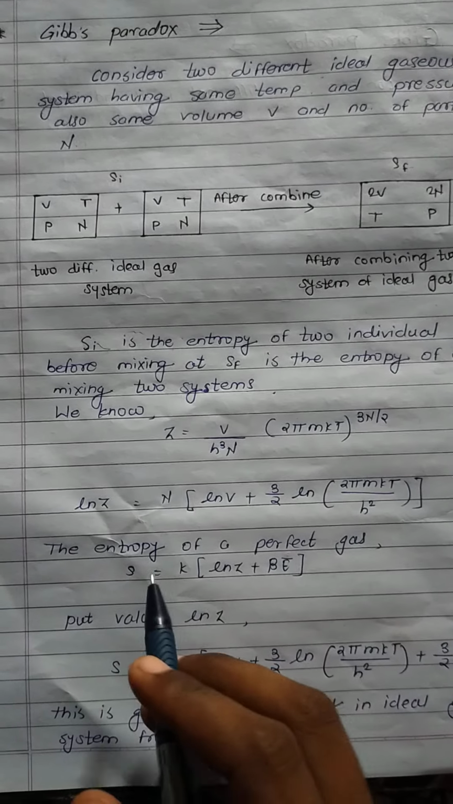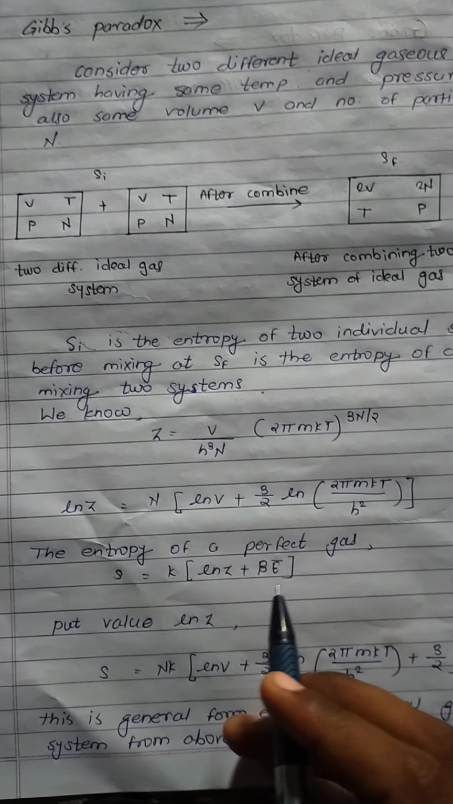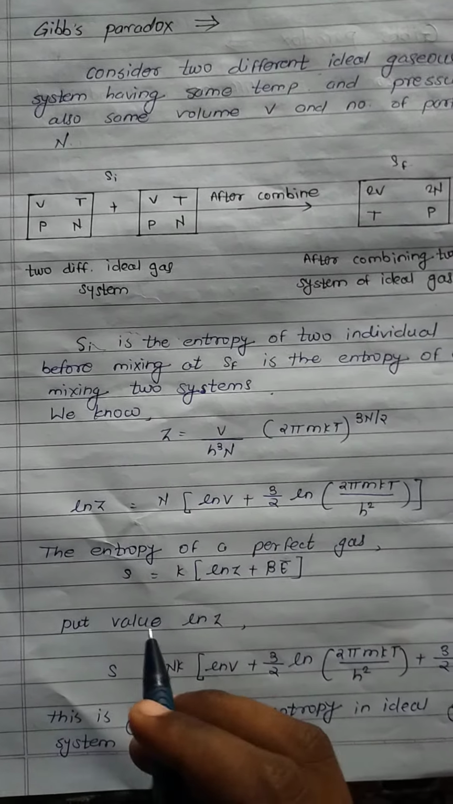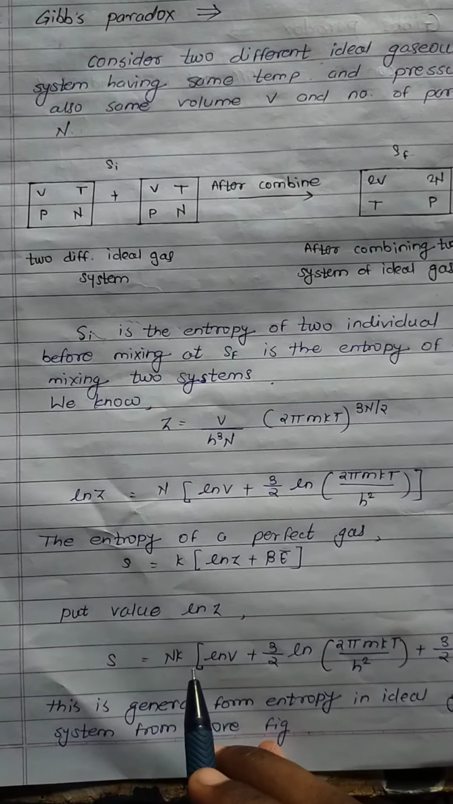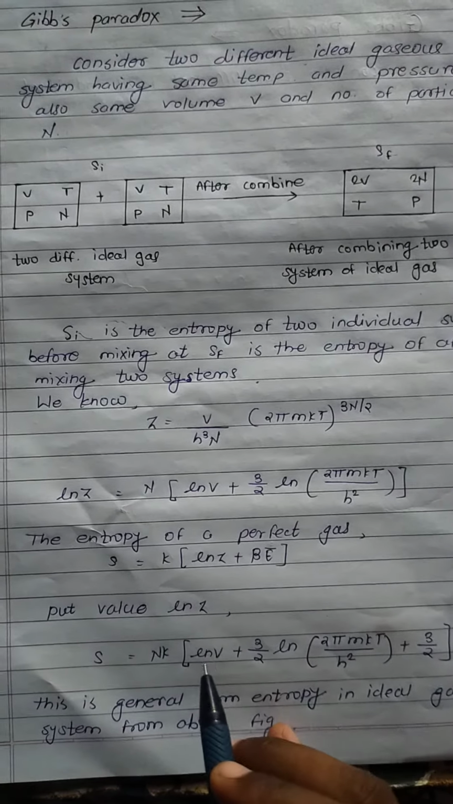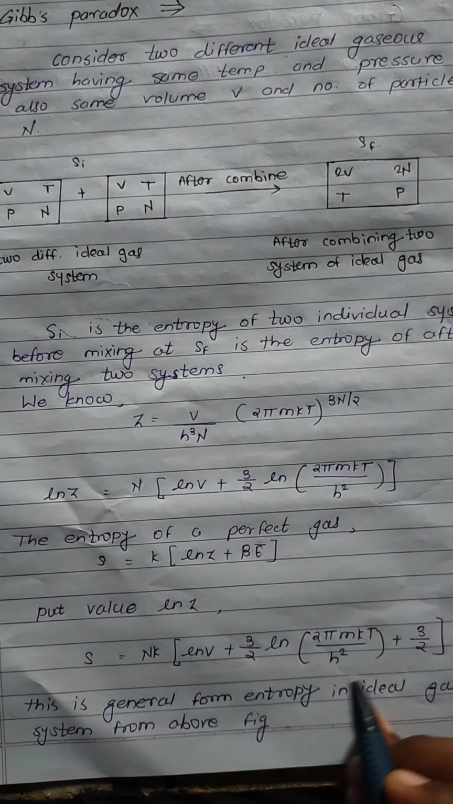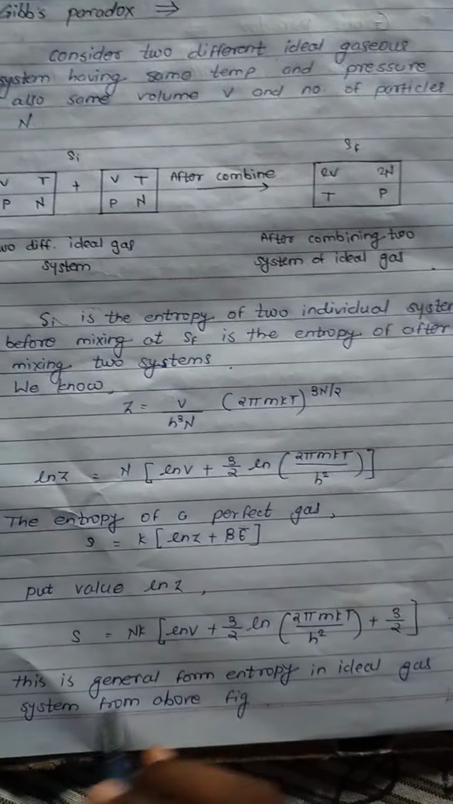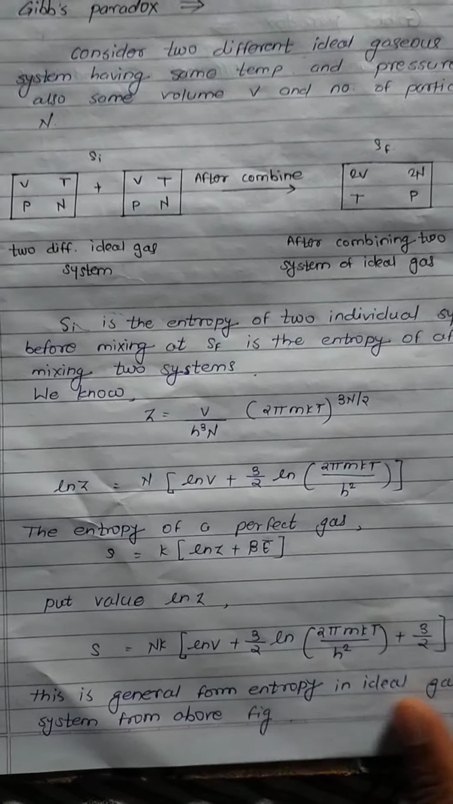Next, find the entropy of a perfect gas. It gives S = k [ln Z + βĒ]. Then put the value of ln Z into this equation. So it gives S = Nk [ln V + 3/2 ln(2πmkT/h²) + 3/2], which is equation number 1. This is the general form of entropy in an ideal gas system from the above figure.